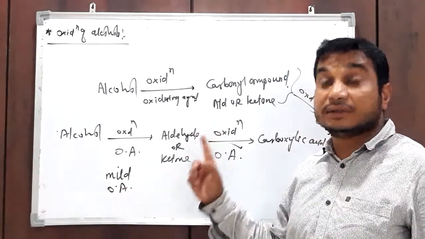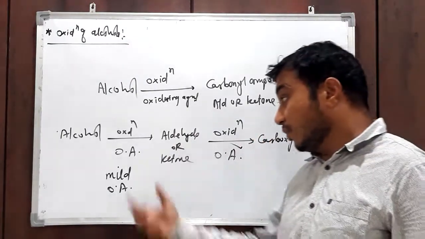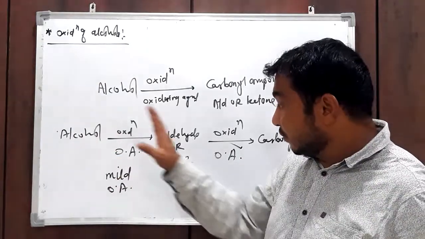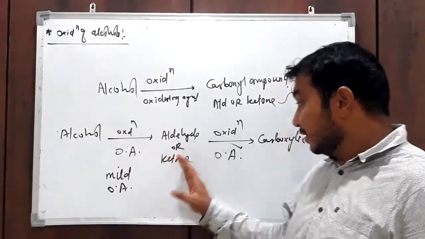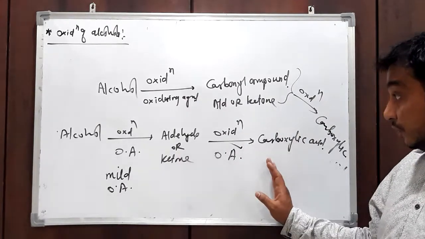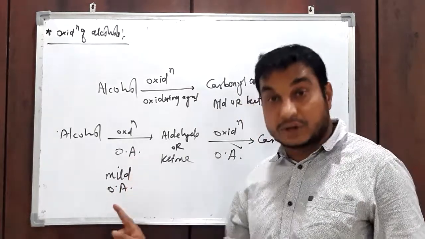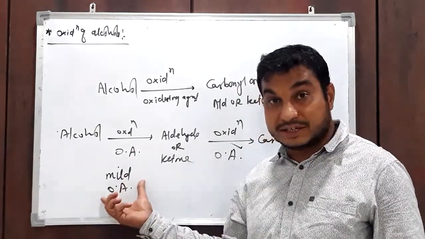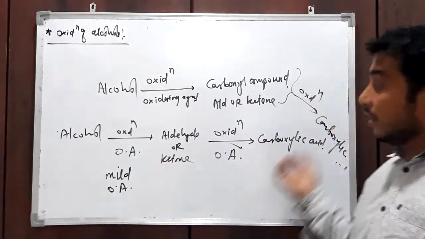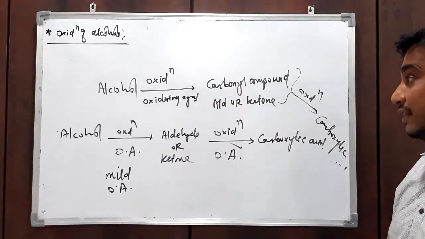So the product depends upon the oxidizing agent. If the oxidizing agent is very strong, then alcohol first gets converted into carbonyl compound and then carboxylic acid, without stopping the reaction. But if we start this reaction with a weak or mild oxidizing agent, then you will get only aldehyde or ketone. Okay, and then add oxidizing agent again and you will get the next product. Okay, that is the reaction.